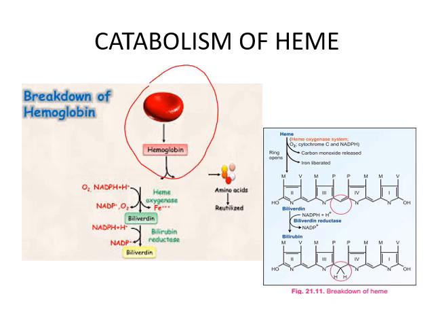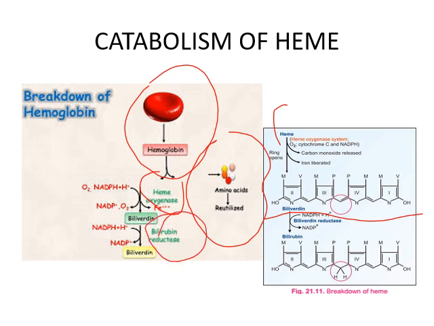The globin part of hemoglobin enters the amino acid pool and is reutilized. Heme oxygenase helps open the heme molecule and forms the linear tetrapyrrole biliverdin. Then another enzyme, biliverdin reductase, helps reduce biliverdin to bilirubin.